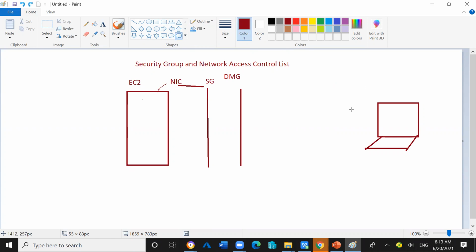And this is the internet connection. Through this laptop, I will try to connect with this EC2 instance, and this EC2 instance is located inside the cloud environment.